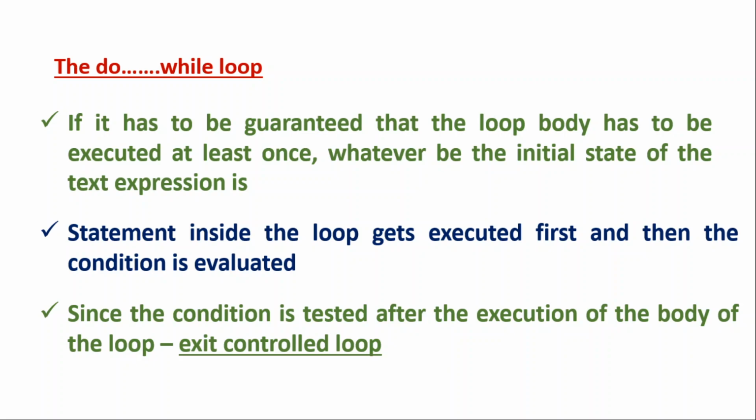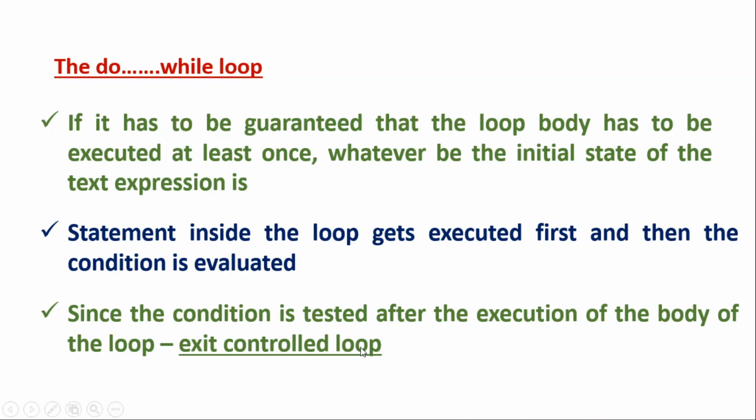Now since the condition is tested after the execution of the body of the loop, we can say that it is an exit controlled loop. We have learned about the for loop and while loop as entry controlled loops, because the condition is checked first and then the flow transfers to the body of the loop. But here the body of the loop will be executed first and then only the condition is checked. So we can say that this is an exit controlled loop.